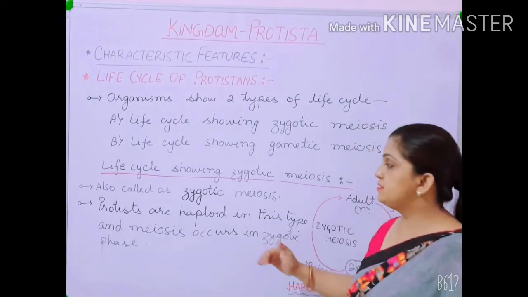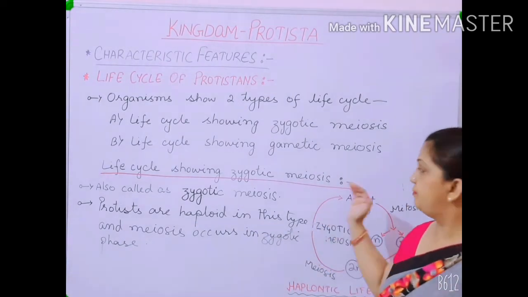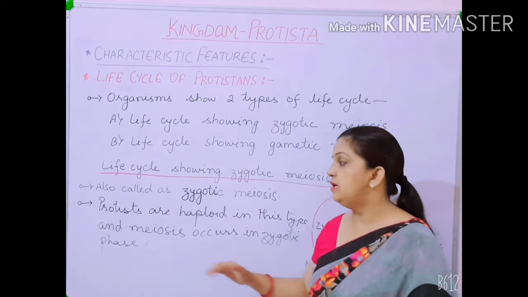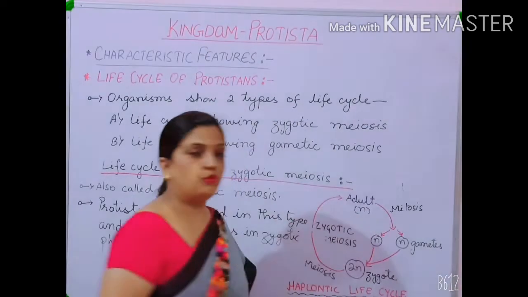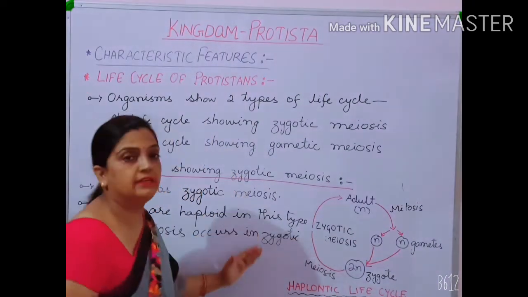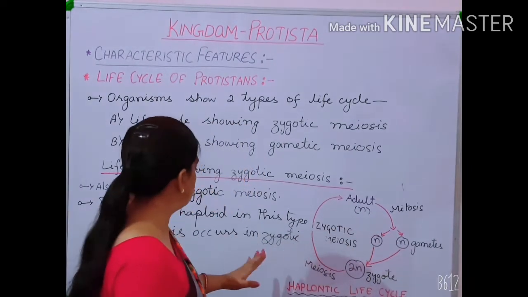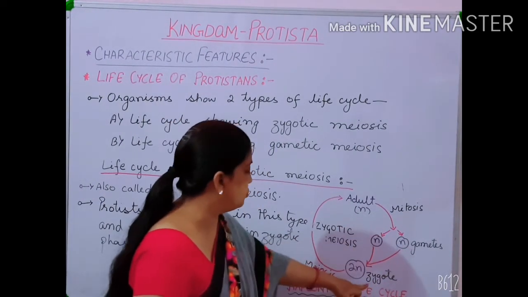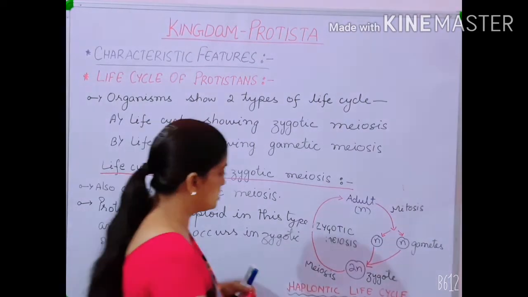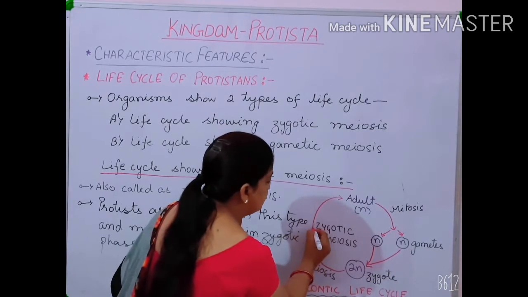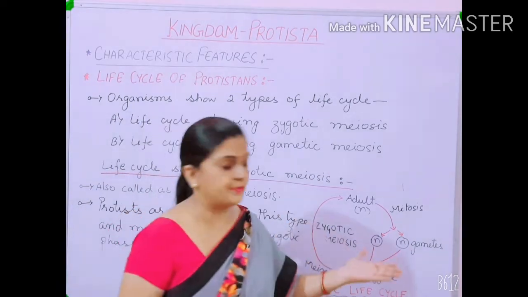Because in this, almost all the protistans are haploid, and in this type of life cycle, the meiosis occurs in the zygotic phase. What I want to explain is what this sentence means. In this zygotic meiosis process, this is a zygote, and this zygote, you can see, is undergoing meiosis division. This meiosis is a reductional division which gives half the number of chromosomes to the offspring.